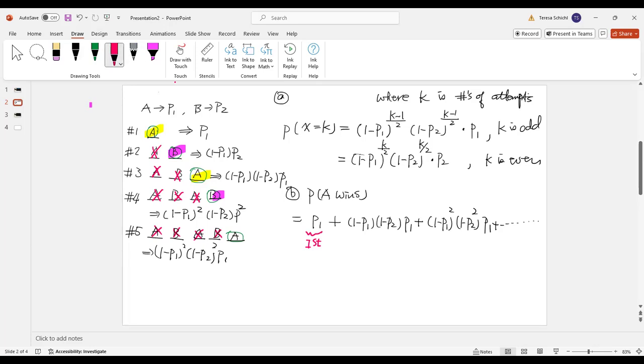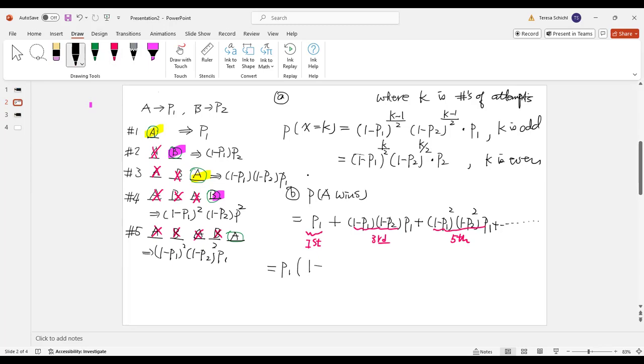Okay, so now how do I find it? So here, this is A winning on the third, right? And this is A winning on the fifth attempt here. All right, so now let's try to find the probability. How do I do that? I can factor the P1 out.